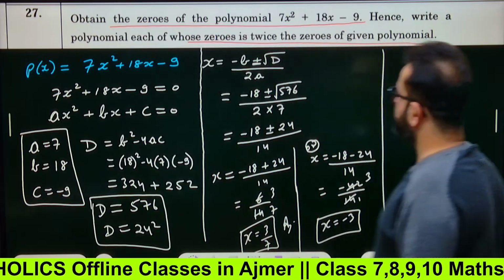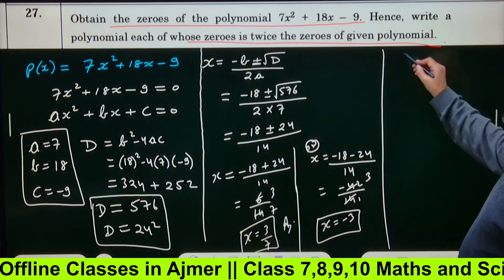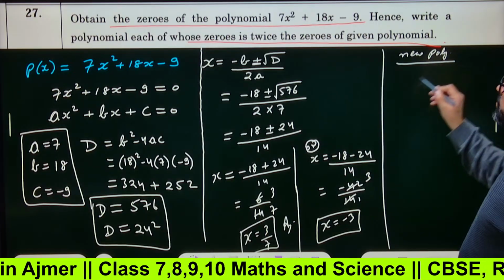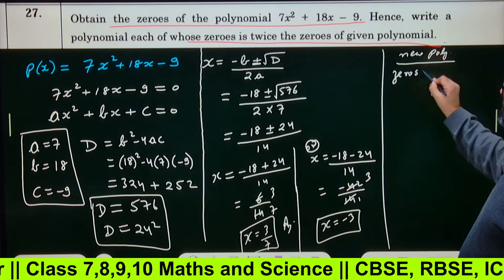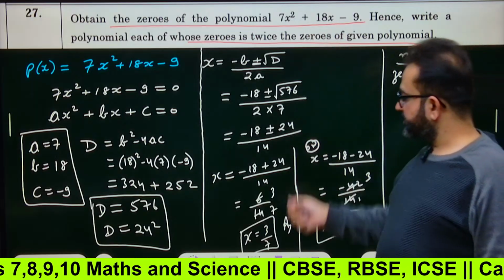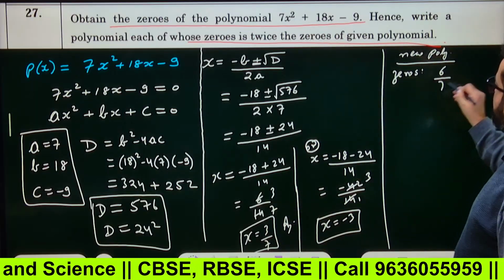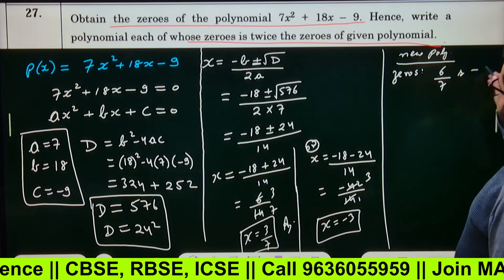Next thing, how to solve the new polynomial. You have to find a new polynomial whose zeros are twice the zeros of the given polynomial. So twice of this will be, first 6 by 7, and twice of minus 3 is minus 6.